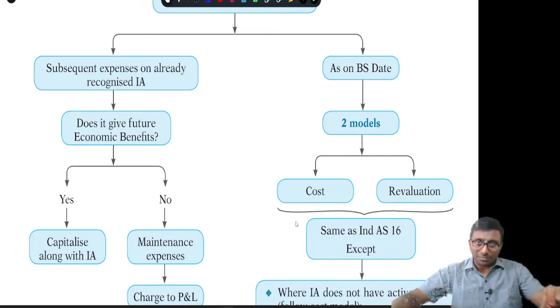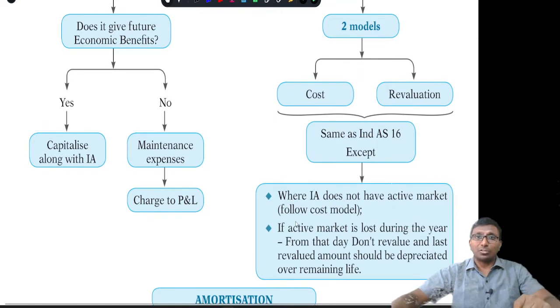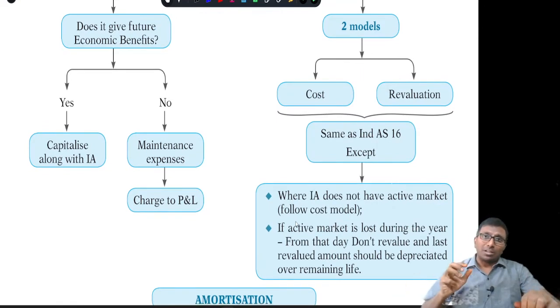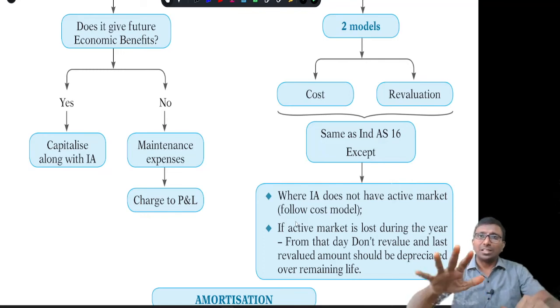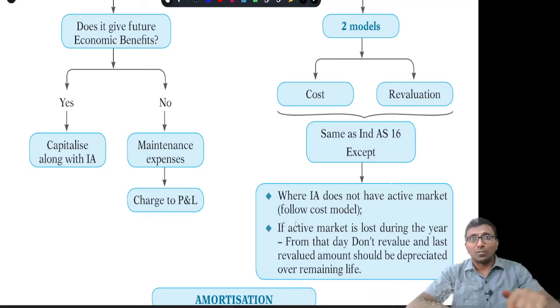If you are following the revaluation model, you can apply it only when such intangible assets have an active market. Say, in one class of intangible assets there are 10 assets, and two of them do not have an active market, no problem. For the entire class of intangible assets you can follow revaluation, and for these two you can follow the cost model, which is permitted by the standard.